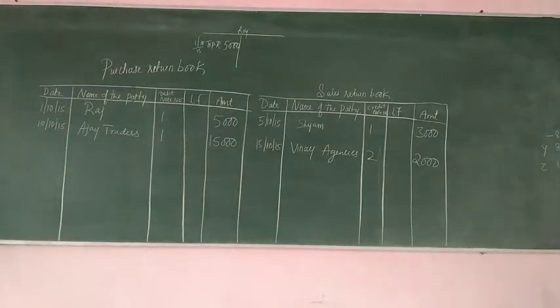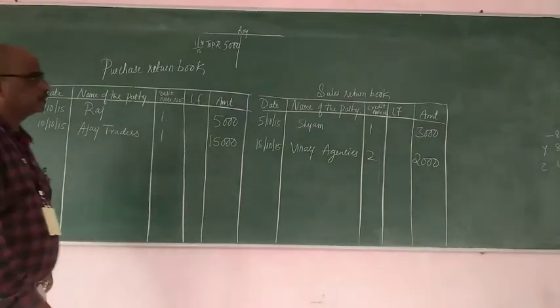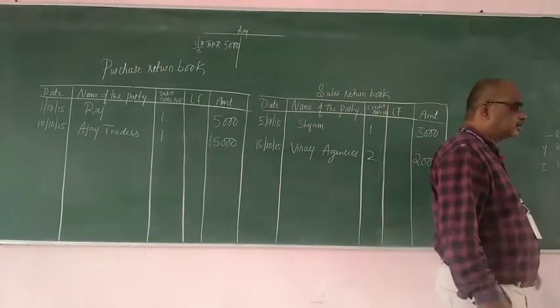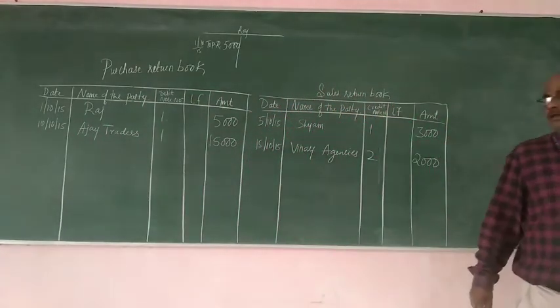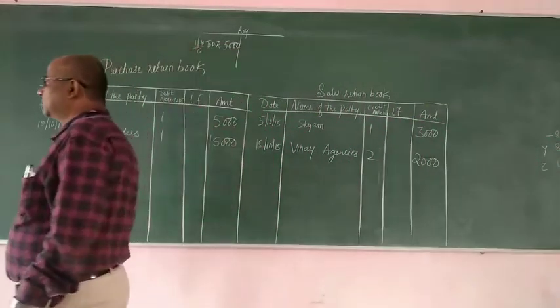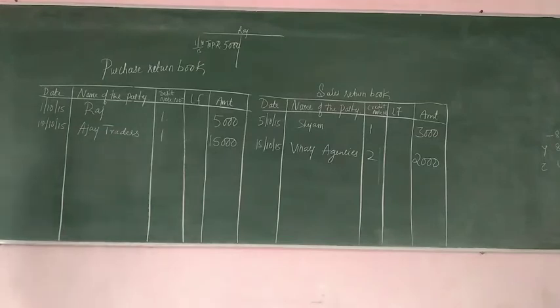So this is how you will record the transactions in the purchase return book and sales return book. So let us take one more example. Vijay Traders returned us goods of rupees 5,000.